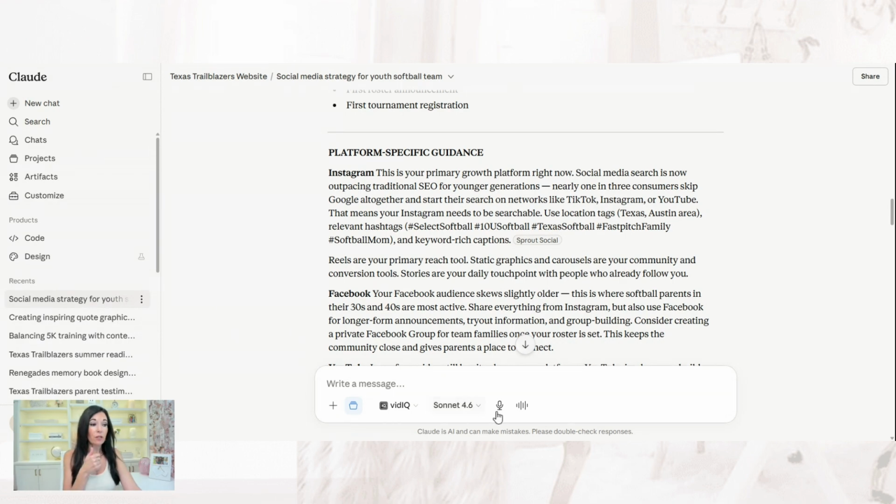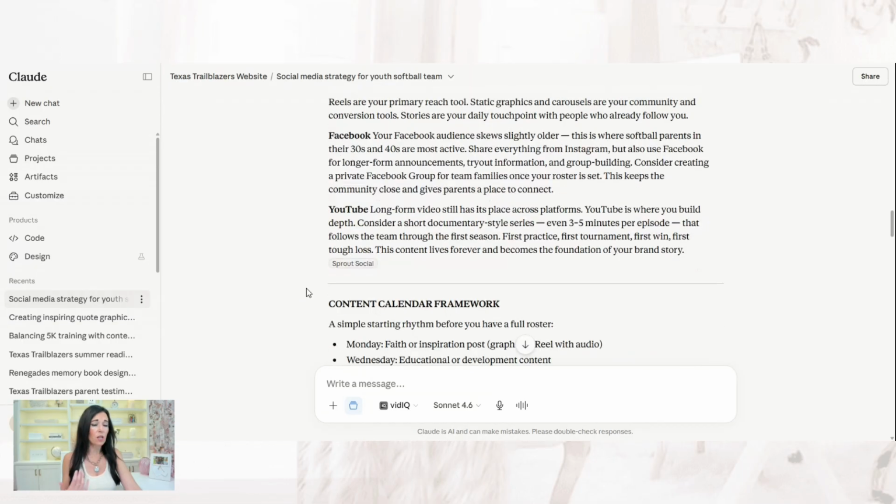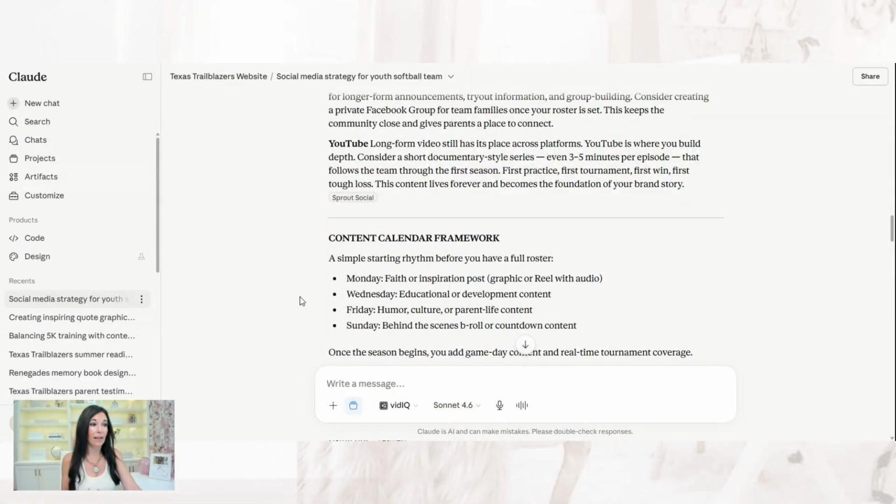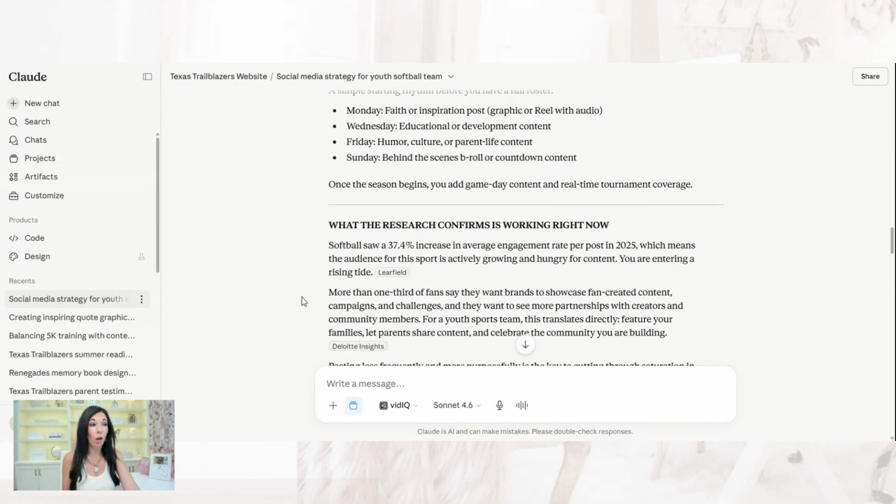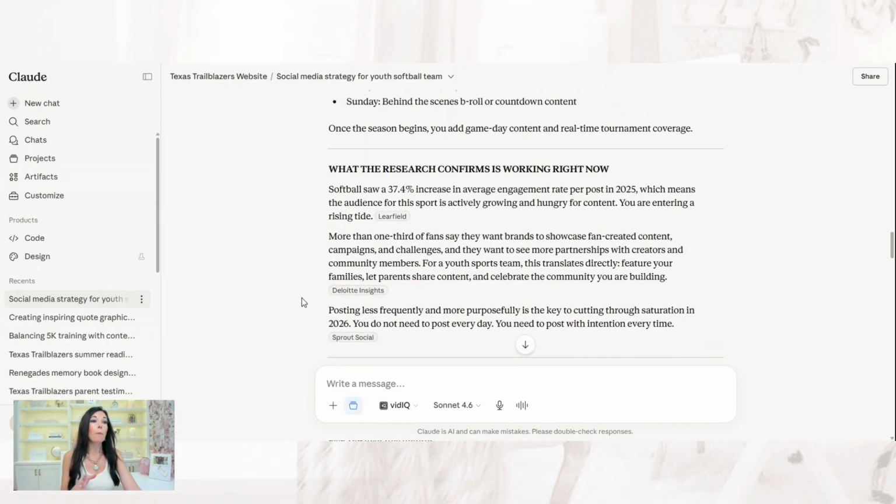And I want you to use the voice memo button and tell it all of your ideas. I have this brand, here are some ideas for content. Here's stuff I've already done. Here's stuff that I want to do. These are the platforms I want to be on. I'm really open if you have any ideas of any other type of content I should incorporate. Make sure it knows that you're building a personal brand because you don't want it to be about your products. You can work in your products and your offers, but you really want to build a personal brand. And then I recommend 5 content pillars.